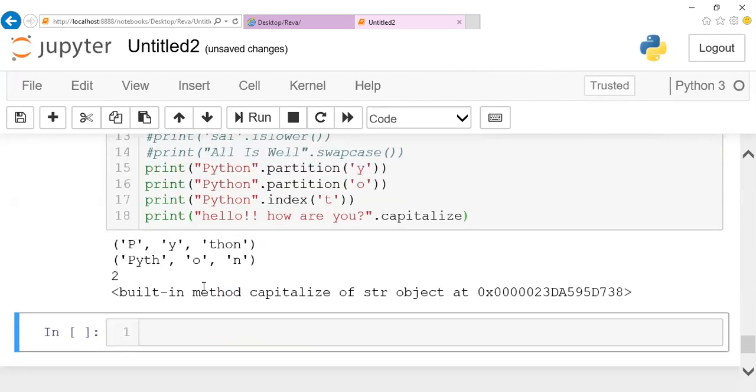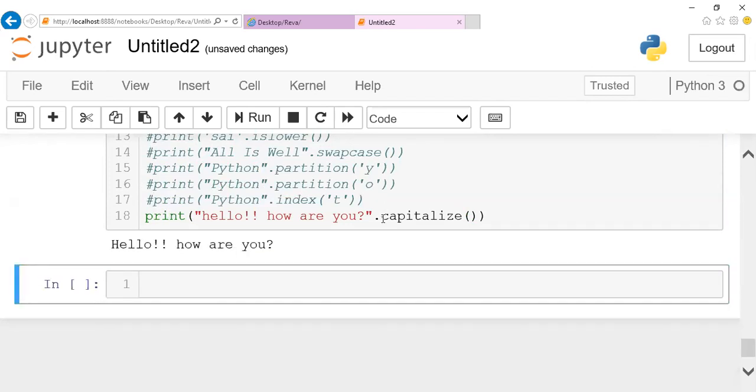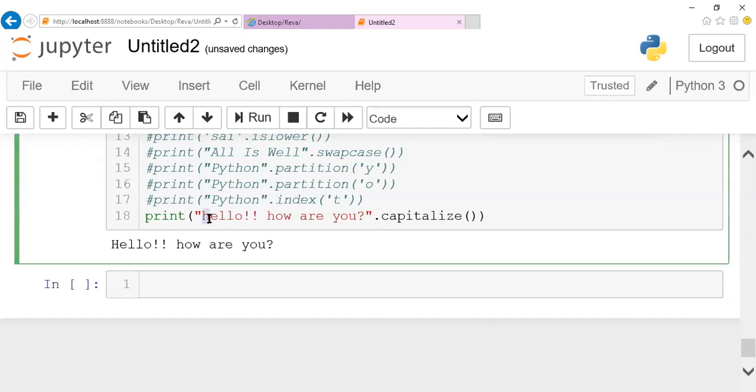Here I'm missing the parenthesis, guys, so it is giving an object type as output. Just a minute, let me correct this. Okay, let me execute it. Here it is. We can notice that when I give capitalize, the string has been capitalized with uppercase H. This is the capitalize function.